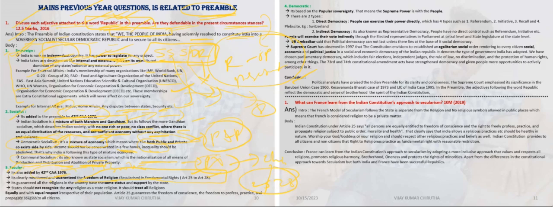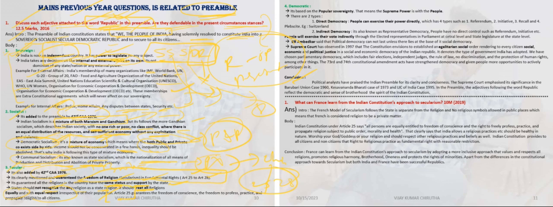Guarantee of all the religions in the country with the same status and support by the state. The state should give equal support and equal status to any religion in the country. The state should not recognize any religion as a state religion, and it should treat all religions equally and with equal respect. This is important.